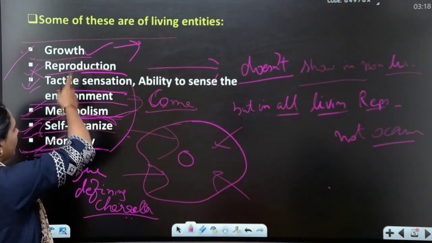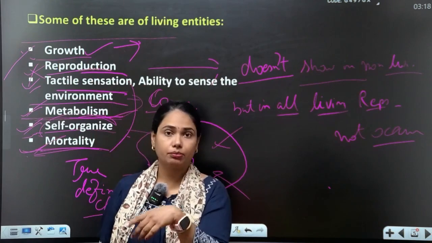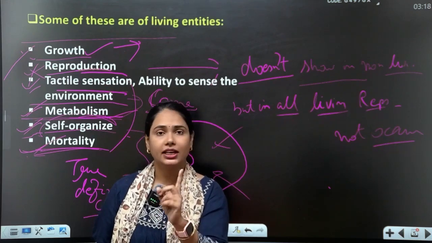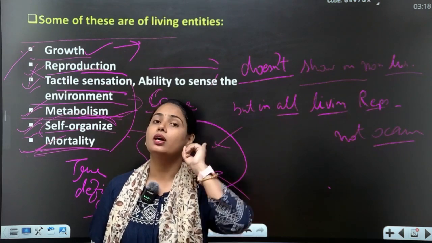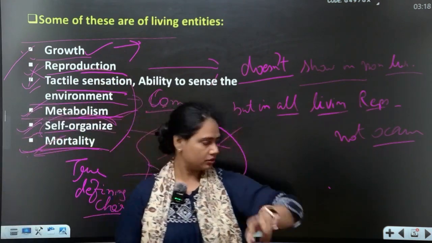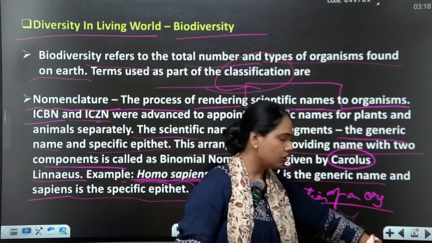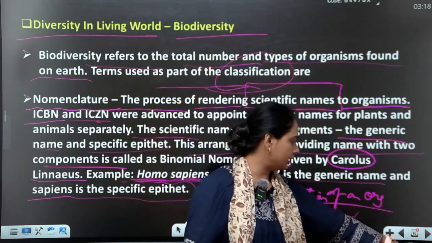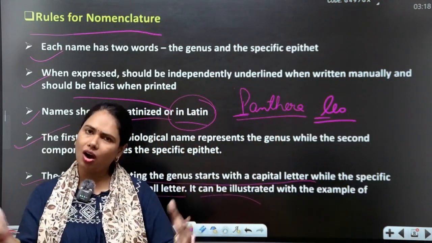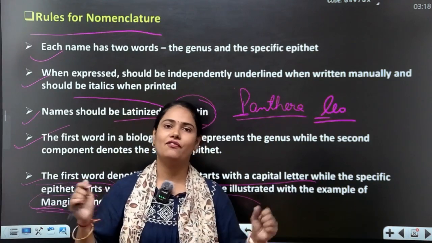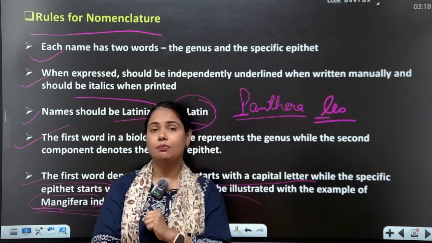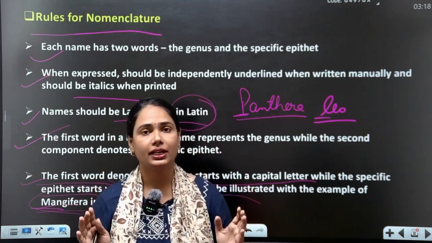Okay, now these are the characters of living beings, but some things are not true defining characters of living. Growth and reproduction are not true living characters. Okay, clear, students? Now what is nomenclature, what is biodiversity? Now nomenclature rules. So we have done all these topics very deeply, very playfully, very happily. If you have any problems, then you can discuss with me.